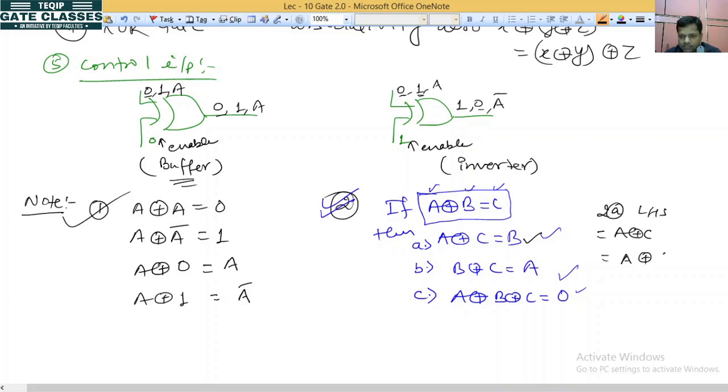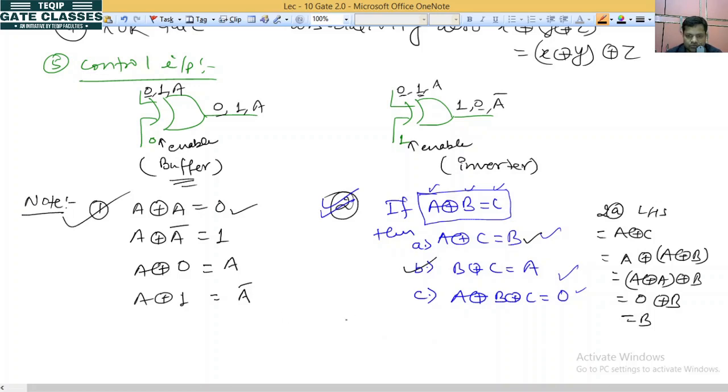It is A XOR A XOR B, so with the associative property we can write it as, okay, now both are same. When both are same, the output will be 0. So it will be 0 XOR B. At 0, it behaves as a buffer, so it will be B. Similarly, you can prove B also.